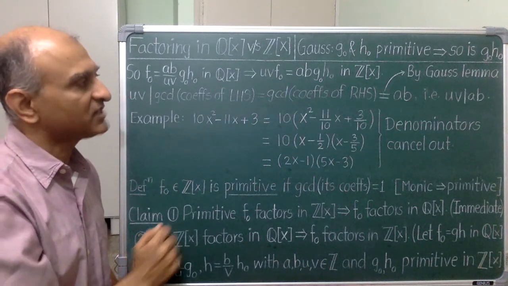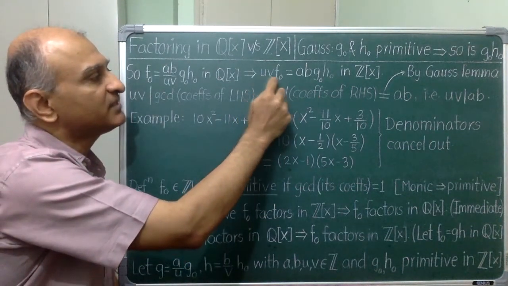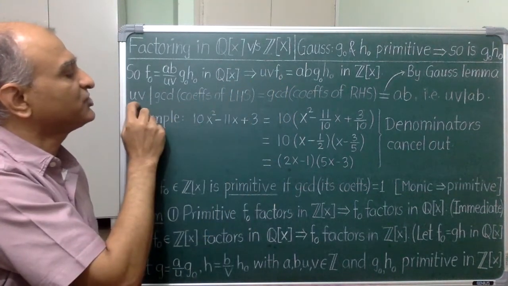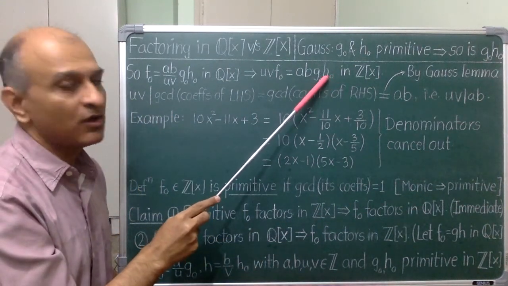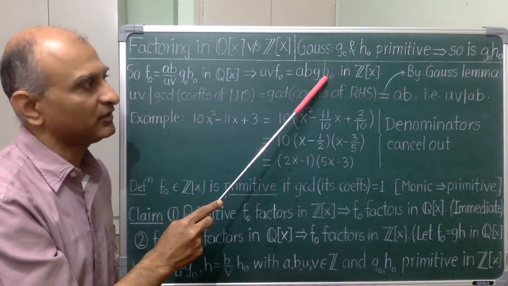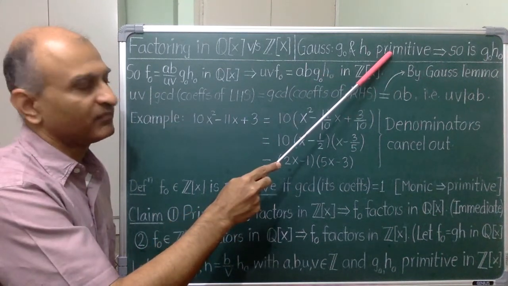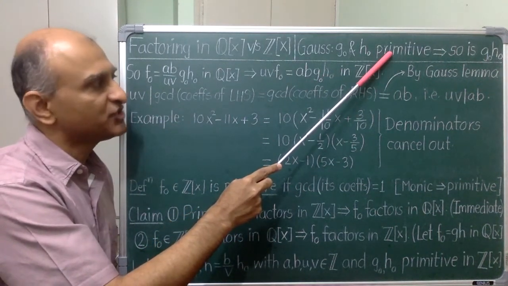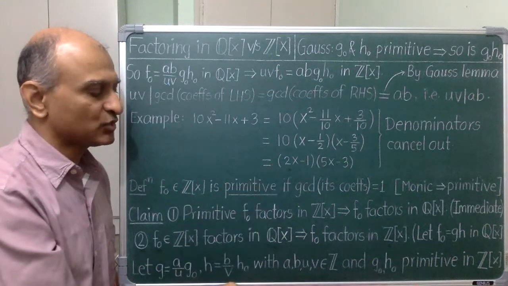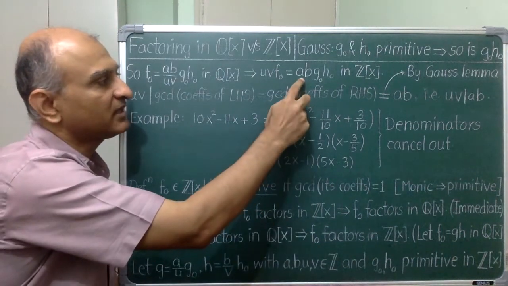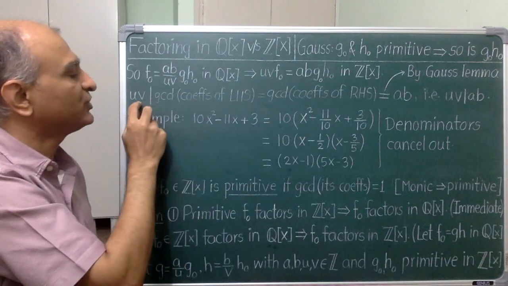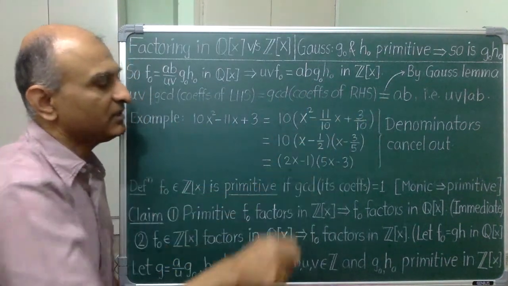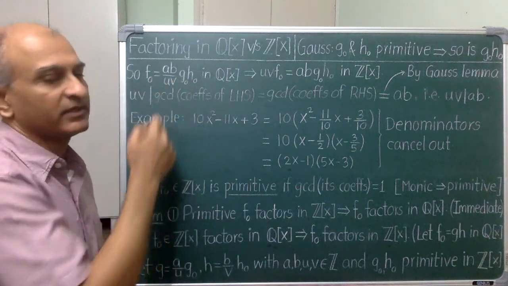On the left hand side, the GCD is visibly divisible by the integer uv. On the right hand side, g0 times h0 is a primitive polynomial by Gauss Lemma. So it cannot contribute to the GCD of coefficients. So the GCD of coefficients on the right hand side is AB and no more. So I have obtained that uv divides AB, which is exactly what I wanted.